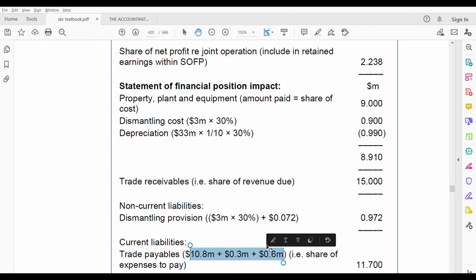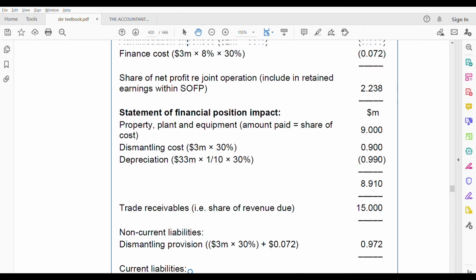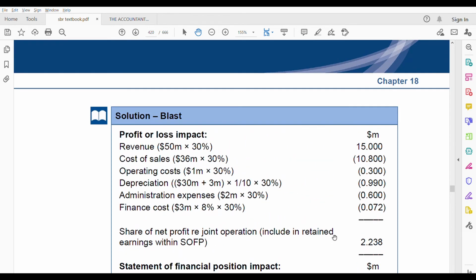That's it, which is 11.7. Because trade payables, they have told, is a share of expenses to pay. That is your trade payables. Because they have clearly mentioned that revenue and cost are receivable and payable. The revenue is receivable, costs are payable. But remember, in the trade payables, we are not taking this finance cost and this depreciation.